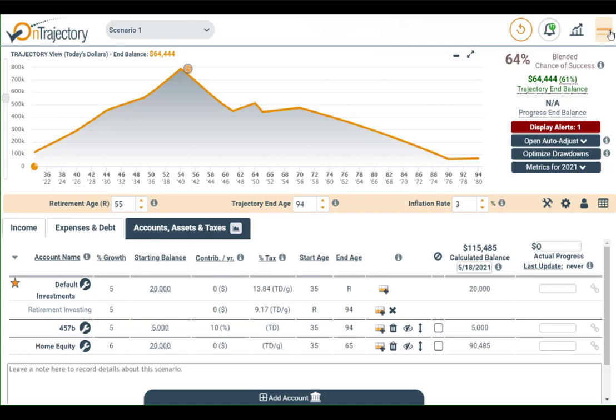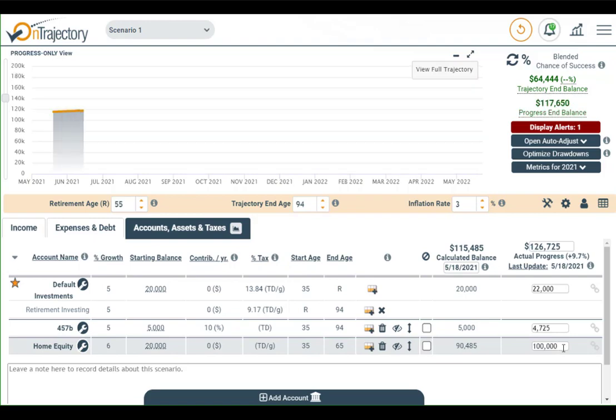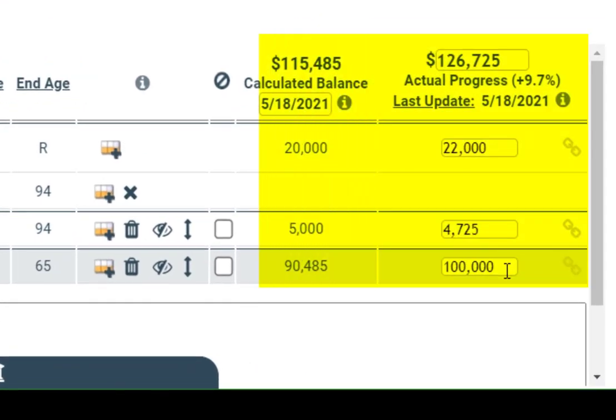All you have to do is go to the Accounts tab and enter in your actual progress here. Then you can compare that number to the calculated balance that OnTrajectory thinks you should have.